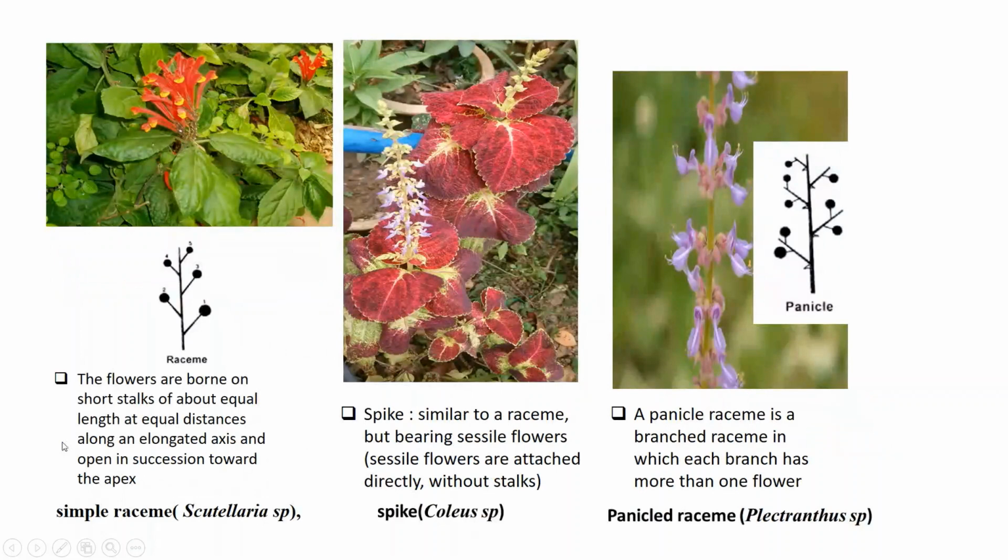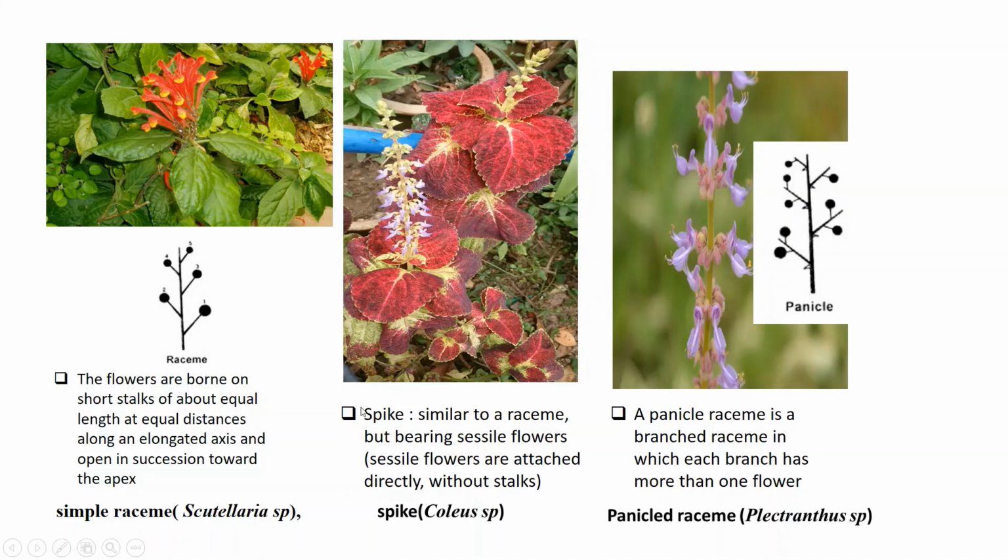Third one is the simple raceme. In this inflorescence, the flowers are borne on short stalks of about equal length at equal distance along an elongated axis and open in succession towards the apex. This type of inflorescence is found in Scutellaria species. Here you can see this is the Scutellaria species, and here the inflorescences are produced on short stalks of equal length along an elongated axis at equal distance, and they are opening in succession towards the apex.